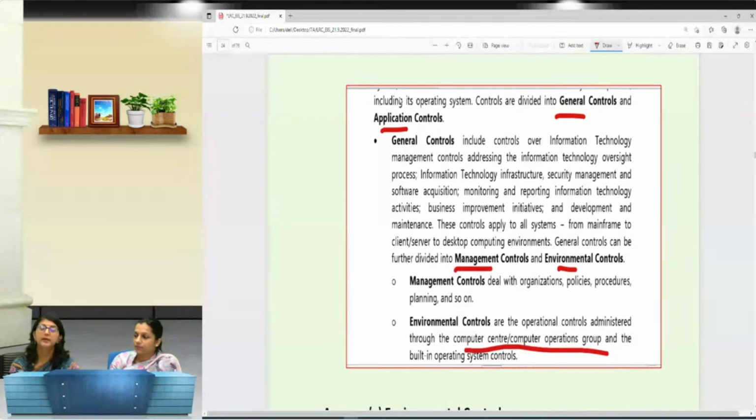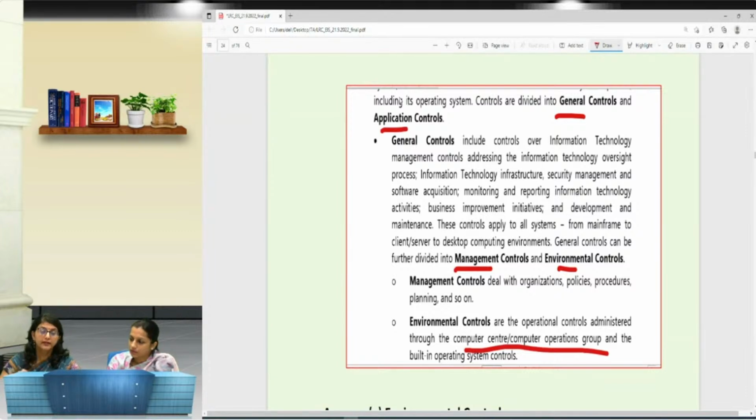देखो environmental controls कौन से controls होते हैं? Environmental controls, as the name suggests, we try to make the workplace in the best possible way. ठीक है? अब मेरे पास एक server room है. Suppose I have a server room.